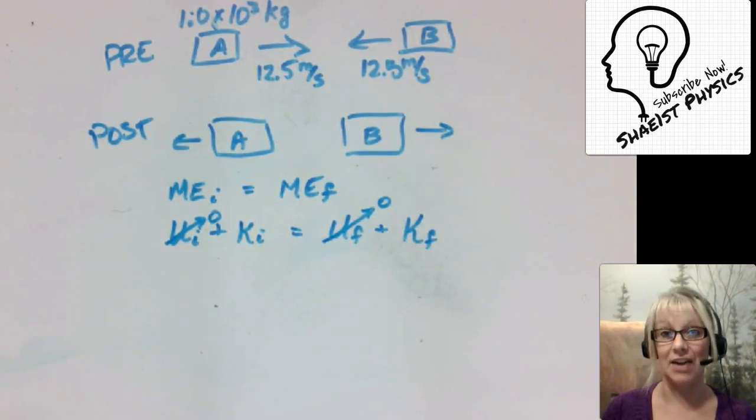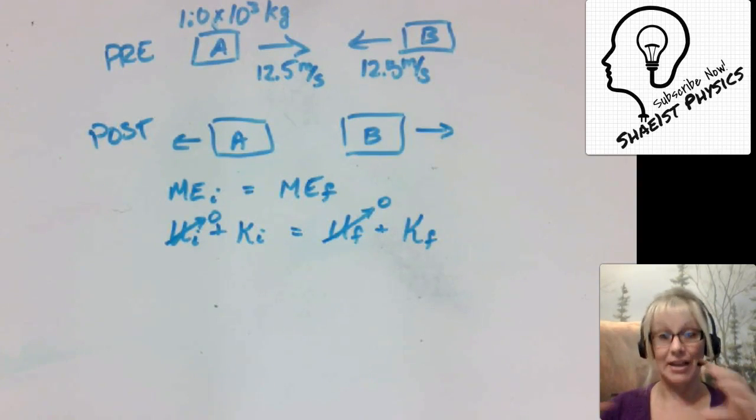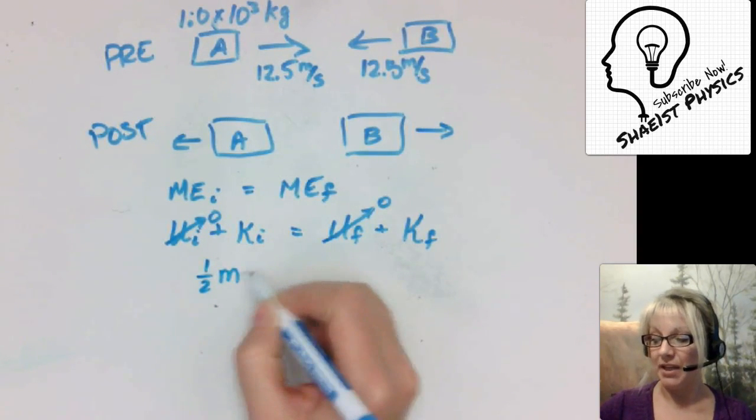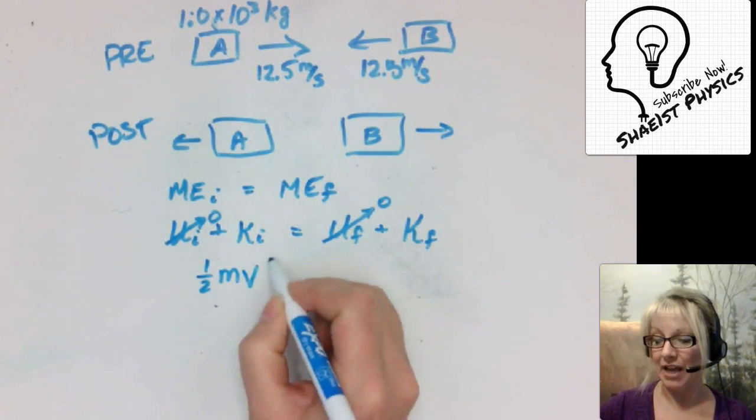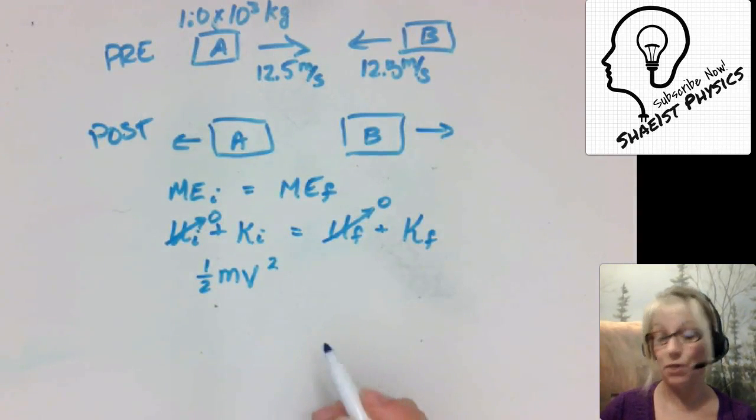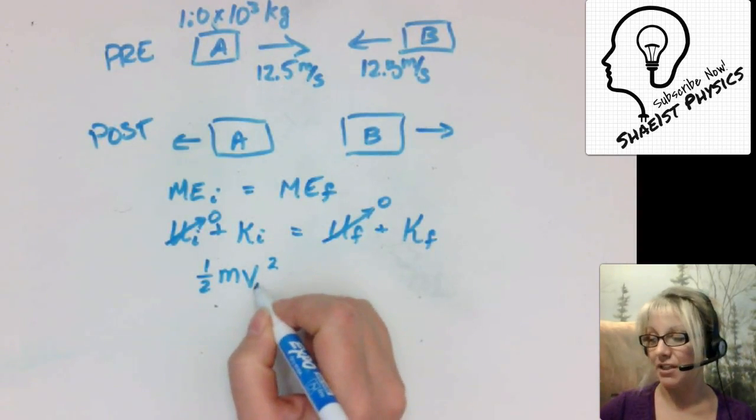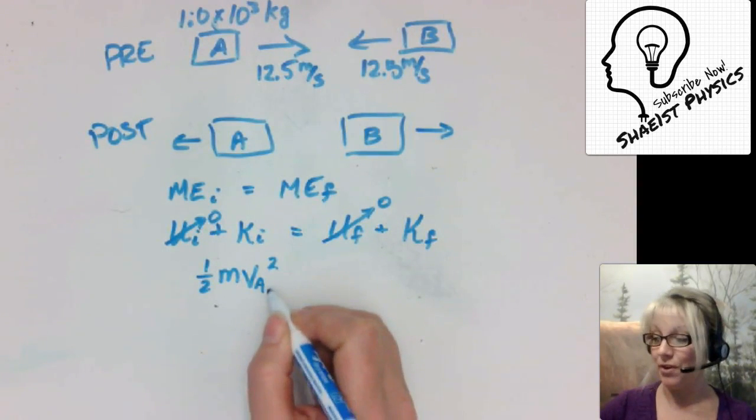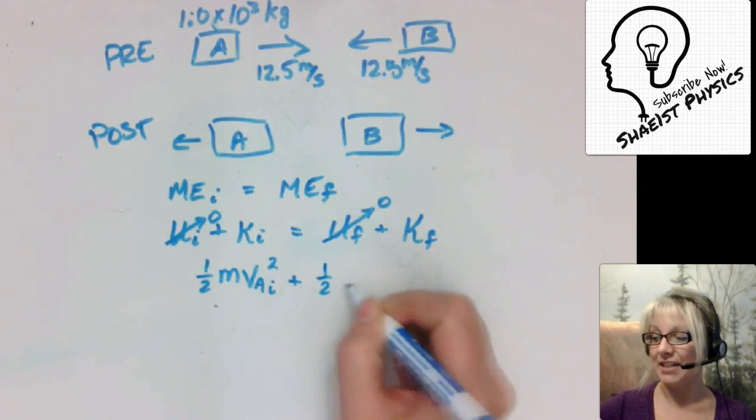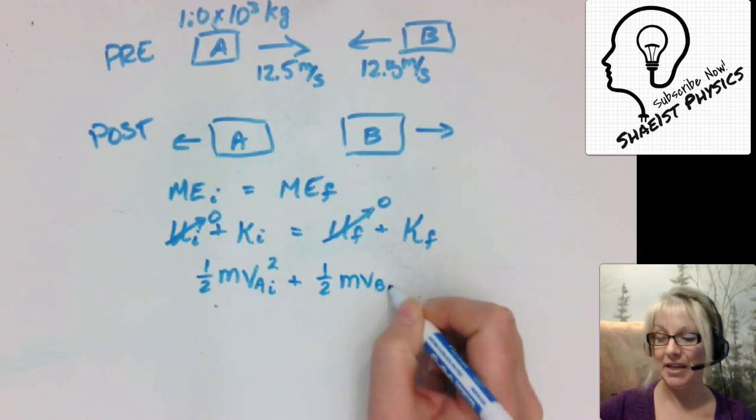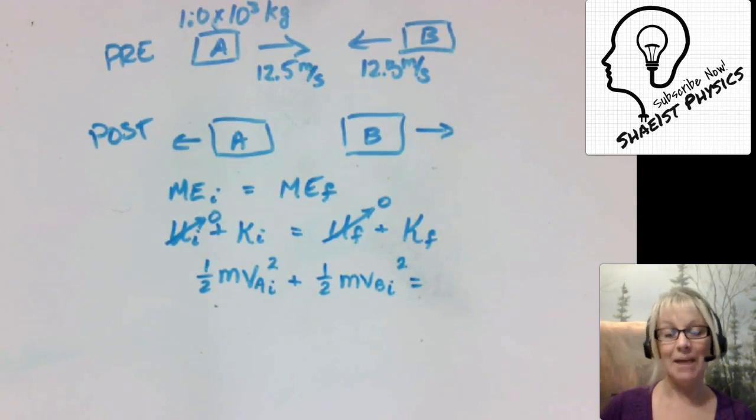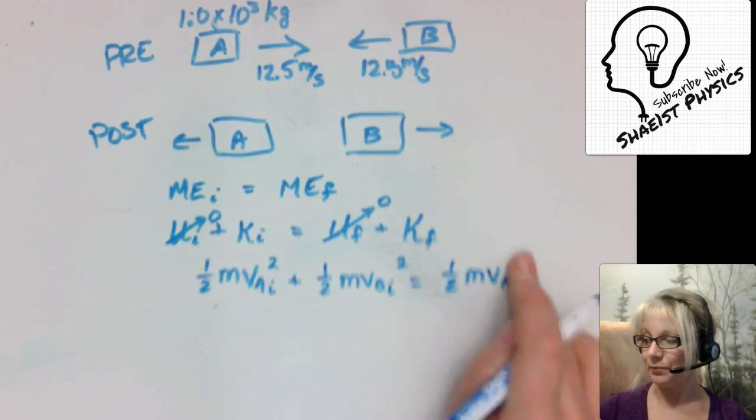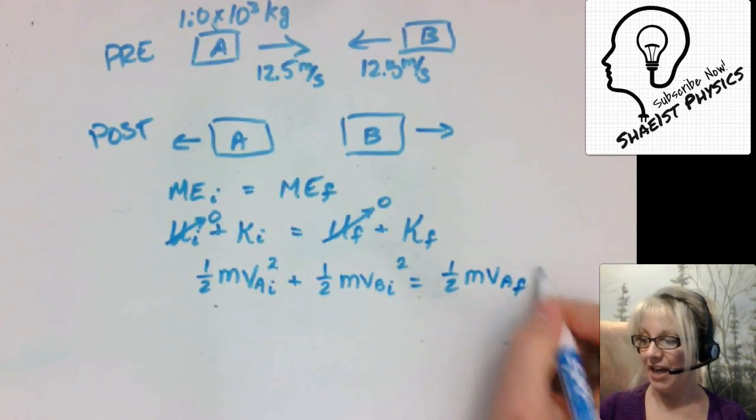There's only kinetic energy. We have two objects. That's what's in our system, those two objects. So the kinetic energy is going to be 1/2 mass times velocity squared. That's what kinetic energy equals. And we have to consider both objects. So we have the kinetic energy of object A before the collision, and we're going to add that to the kinetic energy of object B before the collision. And because it's perfectly elastic, it is going to be exactly equal to that kinetic energy after the fact.